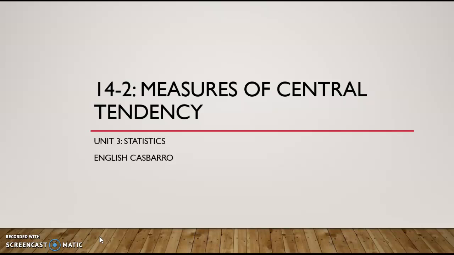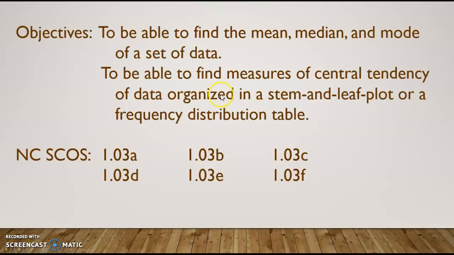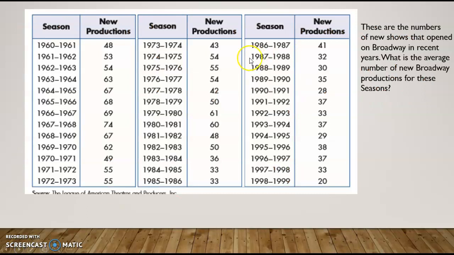This is Measures of Central Tendency. It's 14.2, the second one that we've got. And this was to find the mean, median, and mode, and put the data in a stem and leaf plot. These are numbers of new Broadway shows that opened, and when we get to the end of this, we'll find the average number for these seasons.